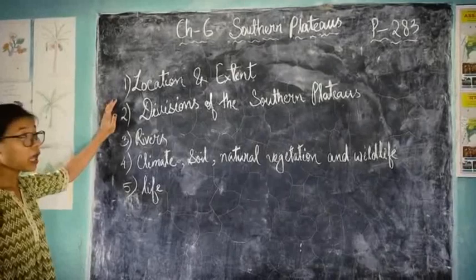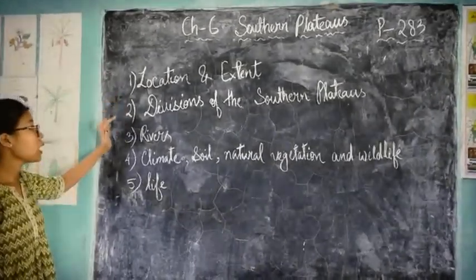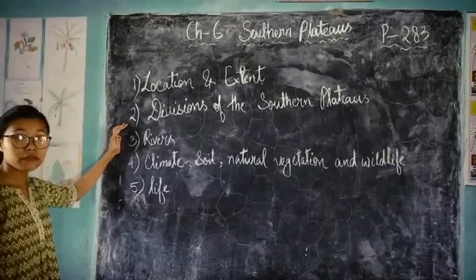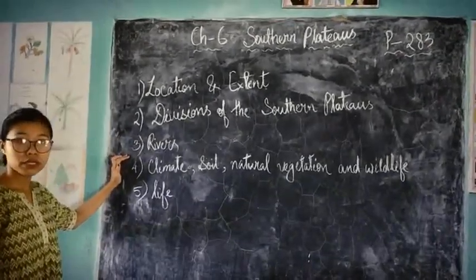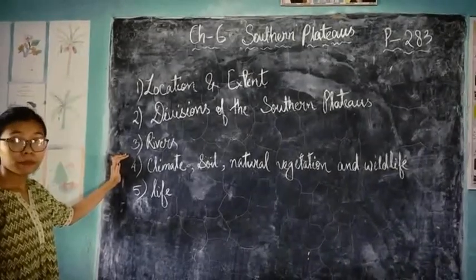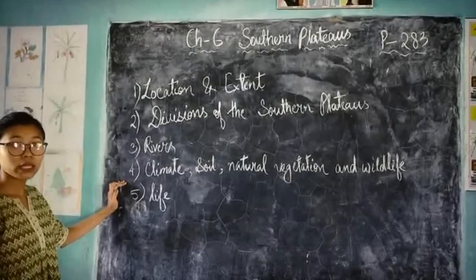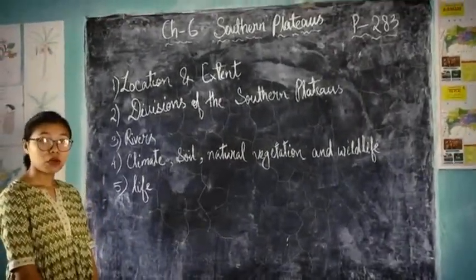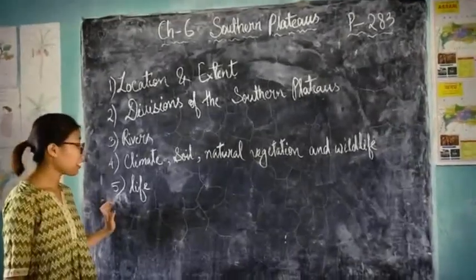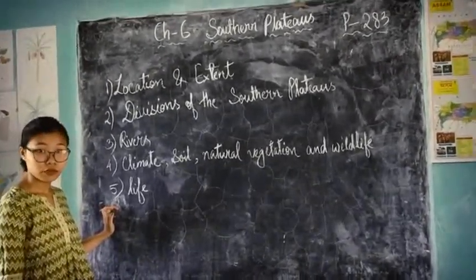Number 1, location and extent of the Southern Plateaus. Number 2, divisions of the Southern Plateaus. Number 3, rivers of the Southern Plateaus. Number 4, climate, soil, natural vegetation, wildlife of the Southern Plateaus. Number 5, life in the Southern Plateaus.